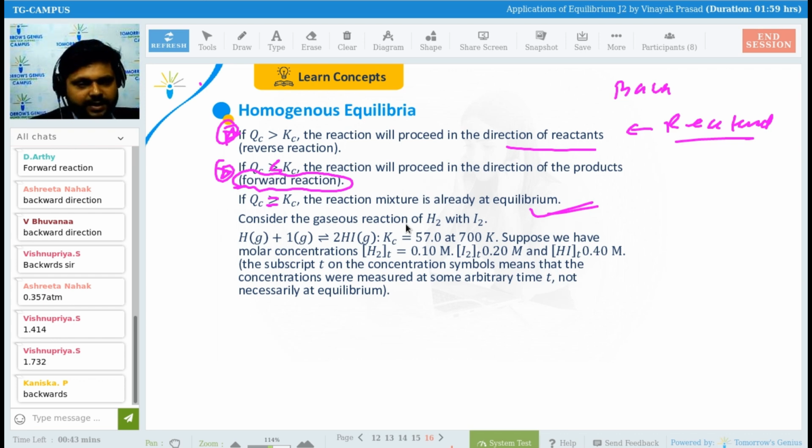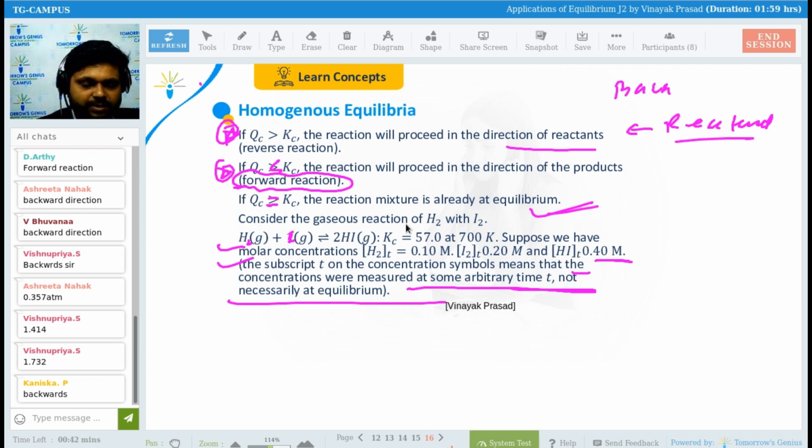See here guys, H2 plus I2 giving 2HI, right? Suppose we have molar concentration of H2 that is 0.10, and I2 that is 0.20, so HI equals 0.40, right? And the subscript t is used for the concentration symbol, meaning that concentrations were measured at an arbitrary time t, not necessarily at equilibrium, right?